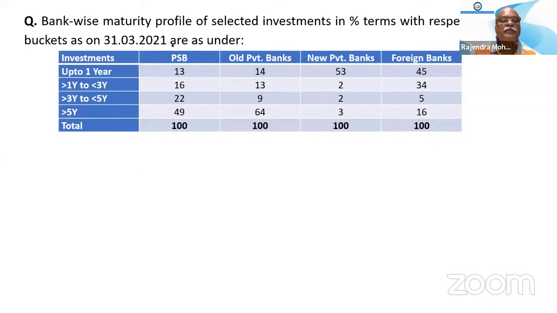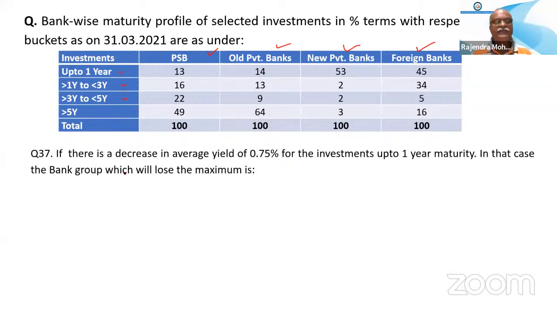So the bank-wise maturity profile is given here. These are the investment portfolios of public sector banks, old private banks, new private banks, and foreign banks. These are the investments time-wise: up to 1 year, 1 year to 3 years, 3 years to 5 years, and above 5 years. Now answer the question.